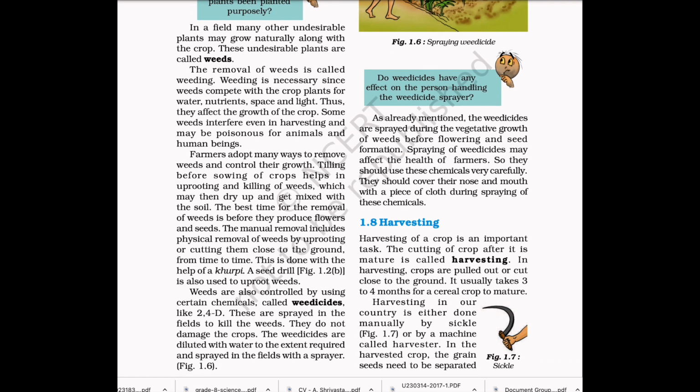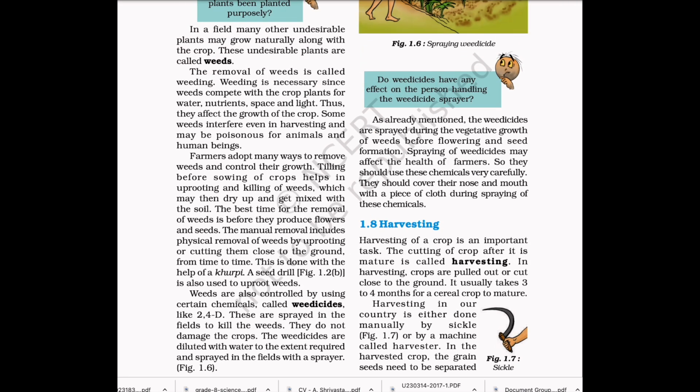Weeds are also controlled by using certain chemicals called weedicides, like 2,4-D. These are sprayed in the fields to kill the weeds. They do not damage the crops. The weedicides are diluted with water to the extent required and spread in the fields with a sprayer. As already mentioned, the weedicides are sprayed during the vegetative growth of weeds before flowering and seed formation.